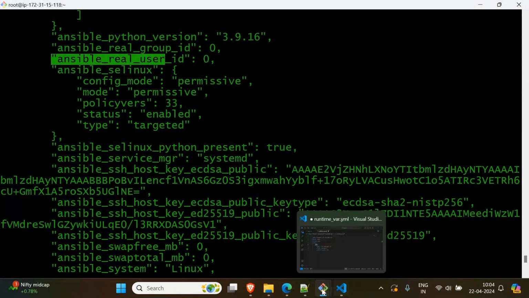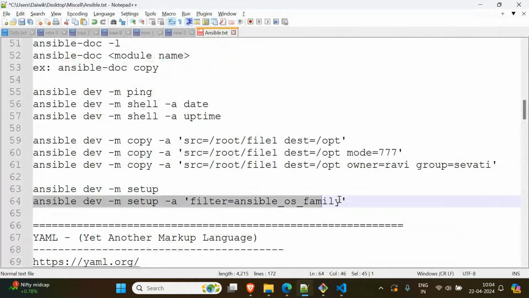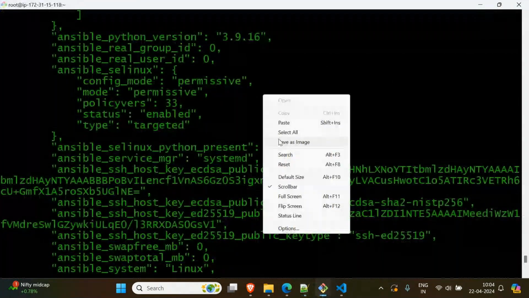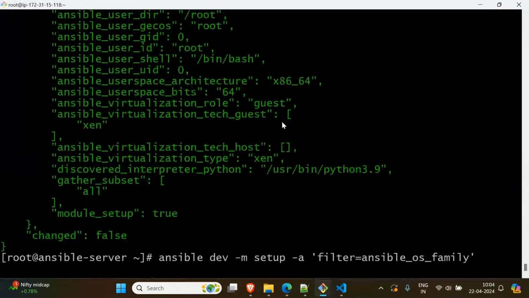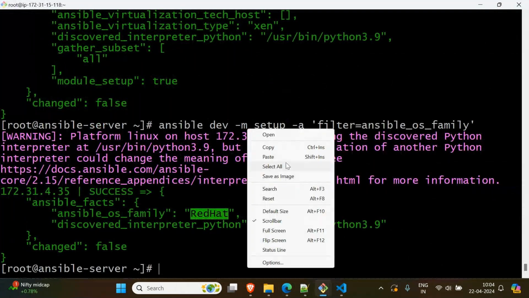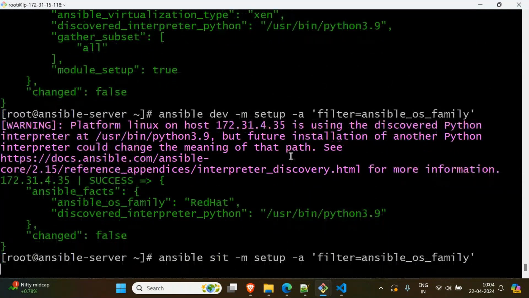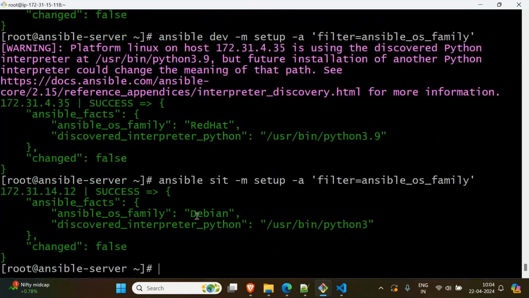See, for example, here I want to know what is the family name of our Amazon dev server. Then I will paste this. This gives the family name as Red Hat, and another one for Ubuntu. For Ubuntu, remove dev and say SIT here. Okay, SIT. Now give. Now you should get Debian, because Ubuntu belongs to Debian family, and Amazon belongs to Red Hat family.